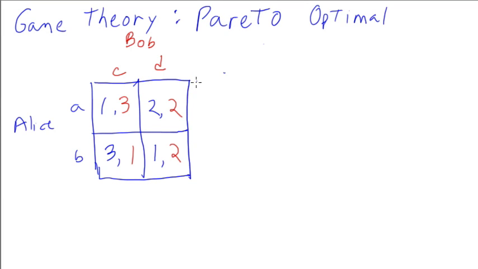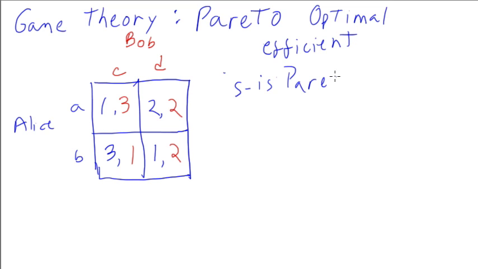So another solution concept for games is the Pareto-optimal solution, named after Vilfredo Pareto from the 1800s, and it's also generally referred to, especially in economic texts, as an efficient solution. And it's simple. It just says that a Pareto solution is a solution such that there is no other solution where at least one agent does better and nobody does worse. So S is a strategy for everybody, and it's Pareto if there is no other one.